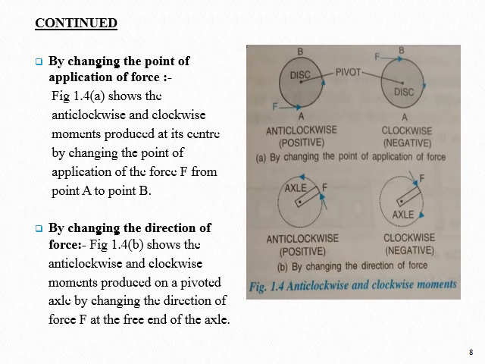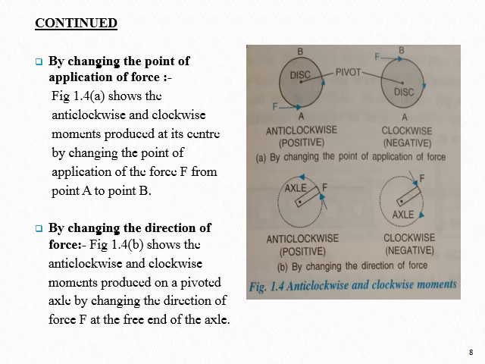By changing the point of application of force, figure 1.4a shows the anti-clockwise and clockwise movement produced at its center by changing the point of application of the force F from point A to point B. In figure 1.4a, F is applied at point A. It turns in anti-clockwise direction. It is taken as positive. In the second figure, F is applied at point B. It turns in clockwise direction and it is taken as negative.